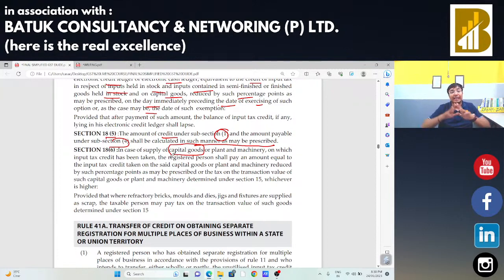So, just confirm me once that Section 18 is okay for you. We had covered the complete part of Section 18 in case of apportionment of credit, special circumstances.